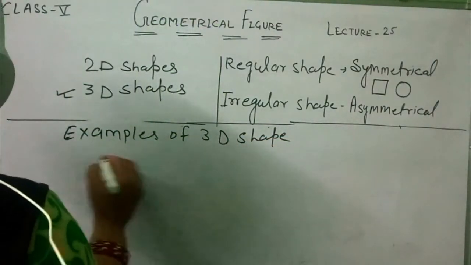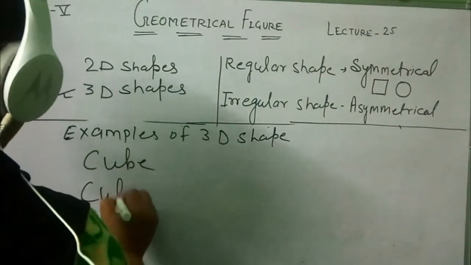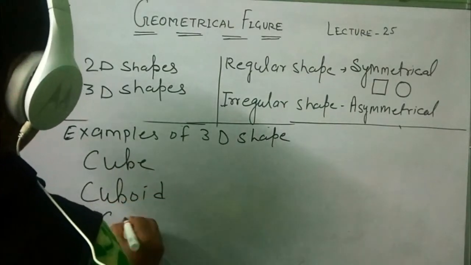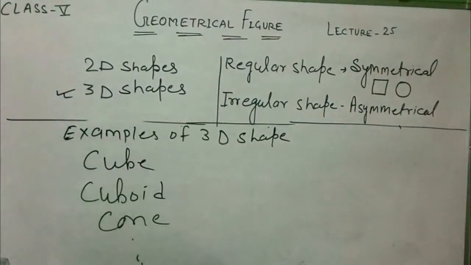Okay. The examples are the cube, cuboid, cone, etc. Those are the examples of 3D shapes.